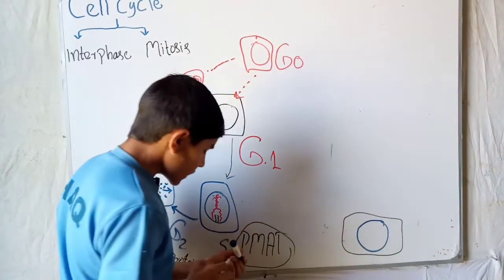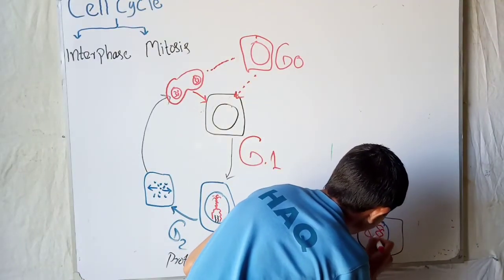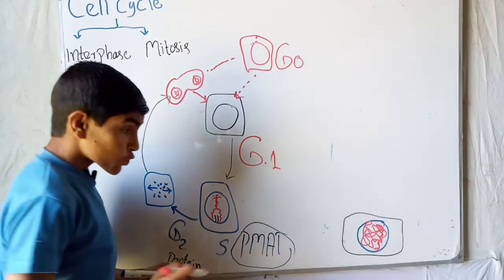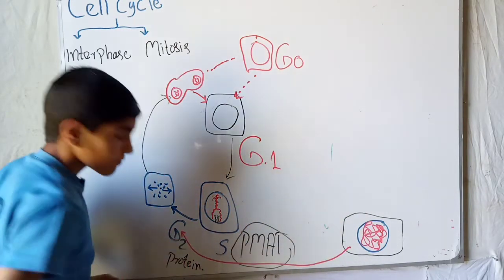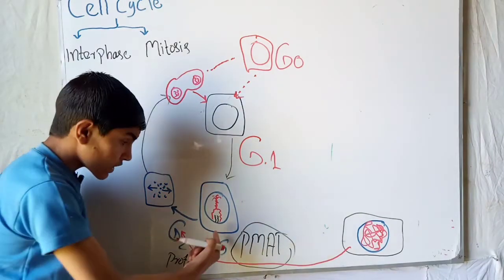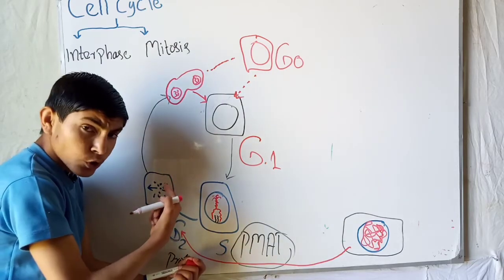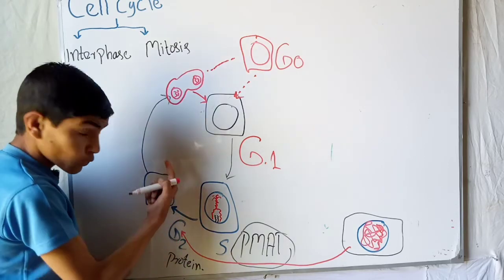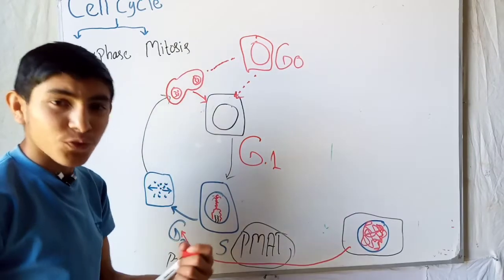Before the prophase, they have the genetic material, and the genetic material forms a network. Okay, so this cell is actually found in the G2 phase. So from the G2 phase, when the cell has duplicated its genetic material and synthesized the protein, now the cell will directly enter into the mitosis, and the first part of the mitosis is the prophase.